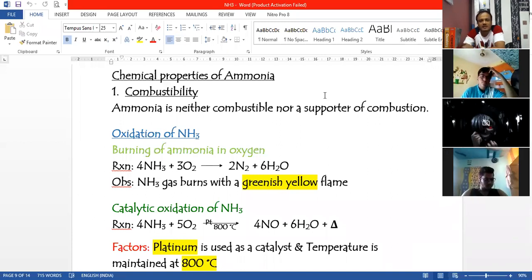Analytical chemistry will be done in the lab by your teachers when you go back to school, right? So you'll be seeing all those color changes. I'll try my best to explain the color change and how to write the equation part of it. Because it's not just about identifying the color of the precipitate formed over there, but you also have to understand how the reaction takes place. So before we reach there, we will first do chemical properties of ammonia, and we'll stop today with combustibility.